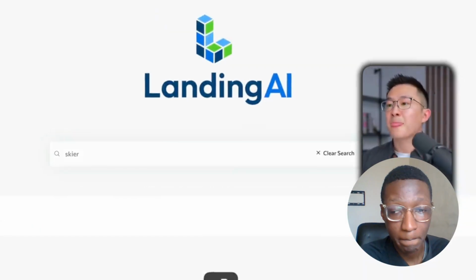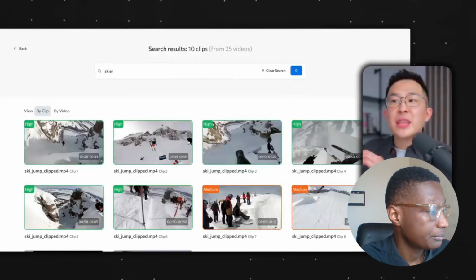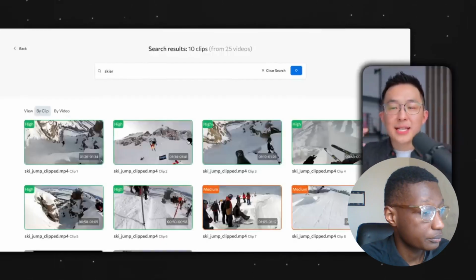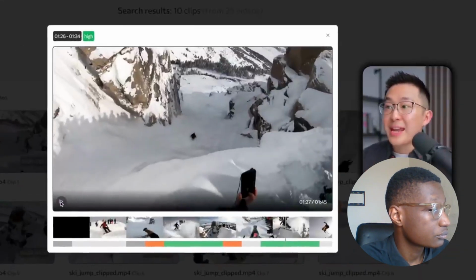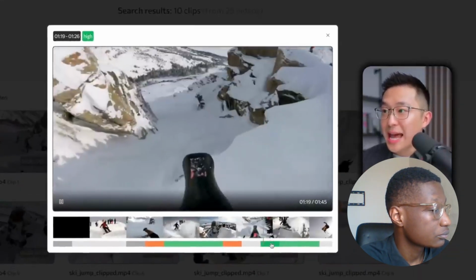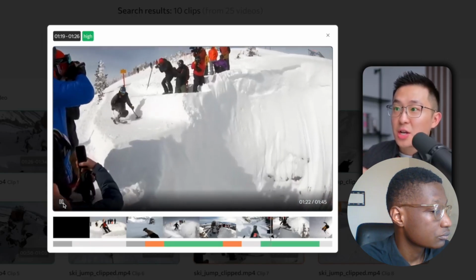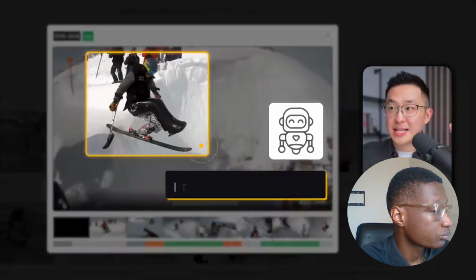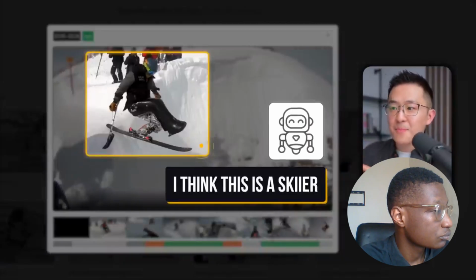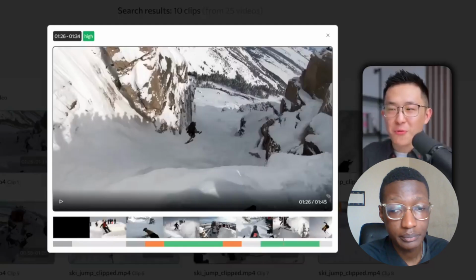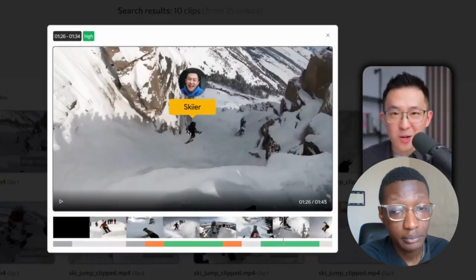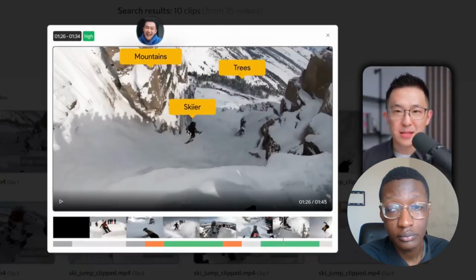Skier, enter. The AI vision agent in the background is first reasoning what a skier looks like. A person on skis going really fast in snow, for example, right? And then it's acting by looking at clips in video footage, trying to identify what it thinks a skier is, indexing that clip, and then returning that clip to us. Although this might not feel impressive, remember that an AI agent did all that instead of a human reviewing the footage beforehand, manually identifying the skier and adding tags like skier, mountain, ski, snow.